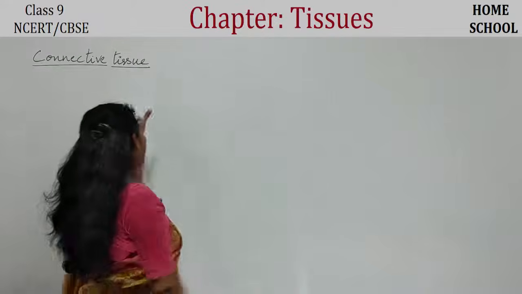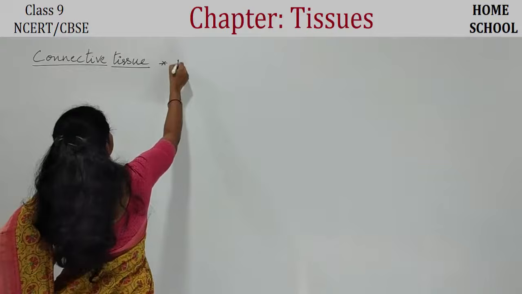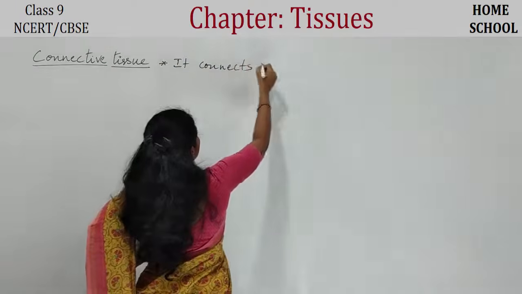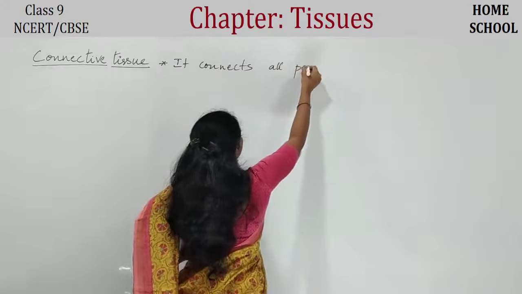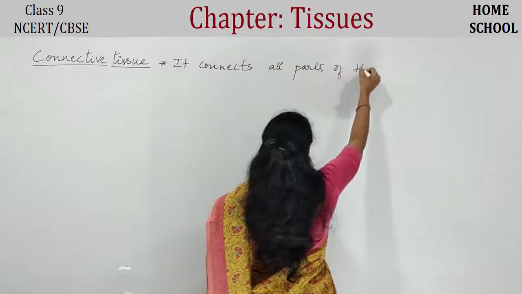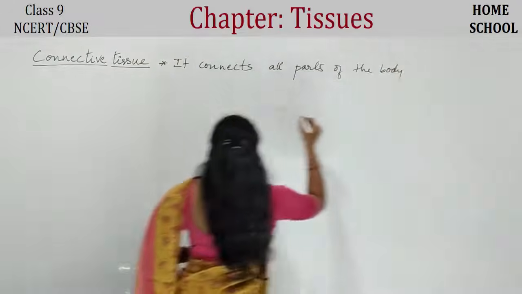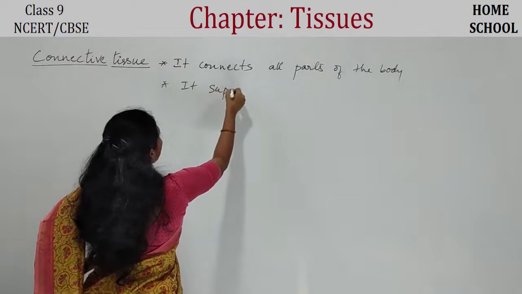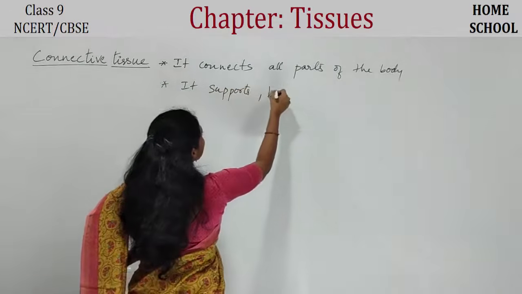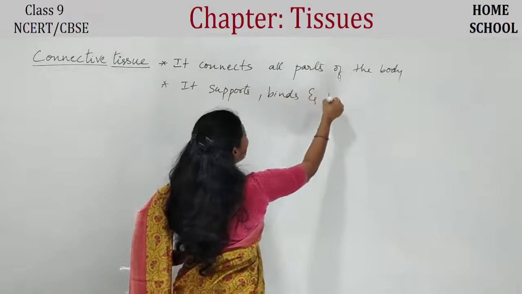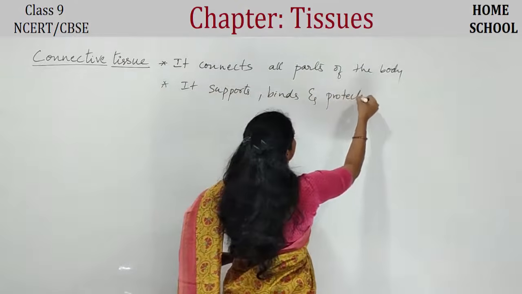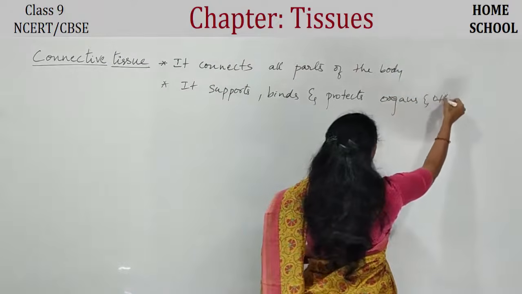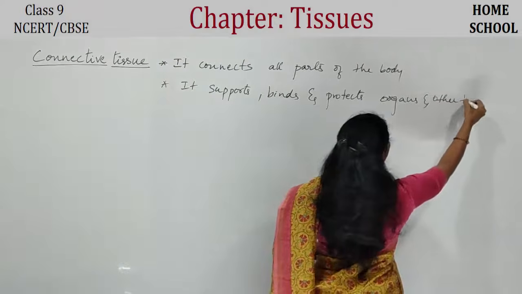So what I can write about the connective tissue, it connects. It's very simple. The name itself says, isn't it? Connects all parts of the body. All parts of the body. Okay, so not only connects, it supports, it actually supports, binds and protects organs and other tissues. Anyway, organs are made up of tissues only, right?